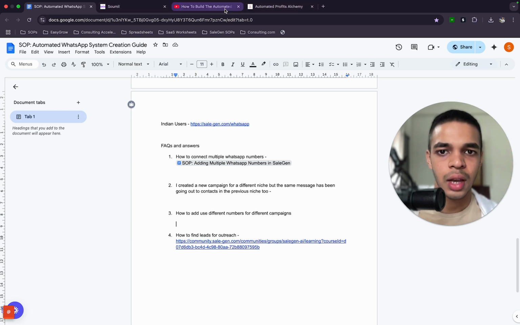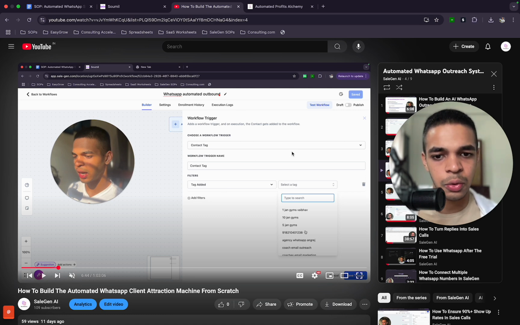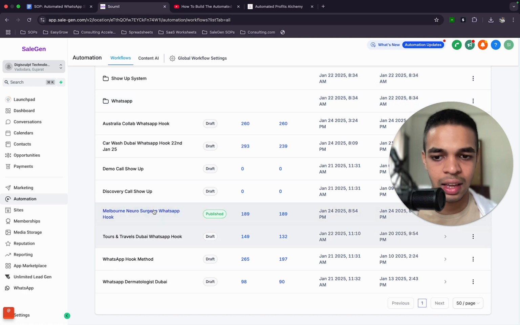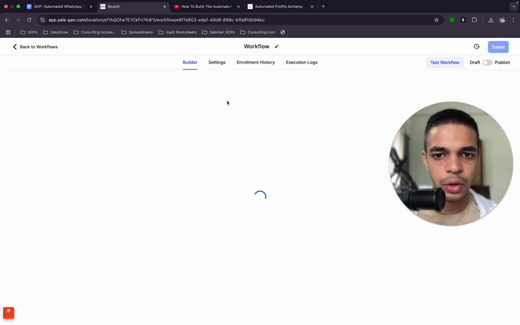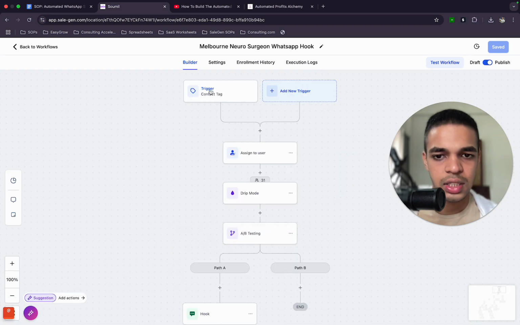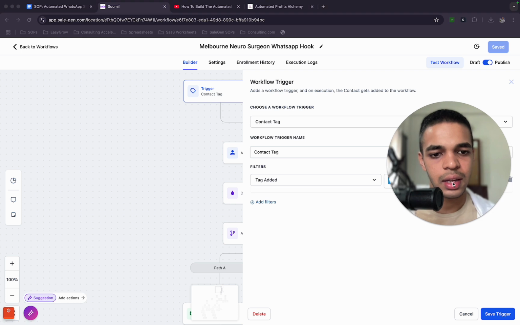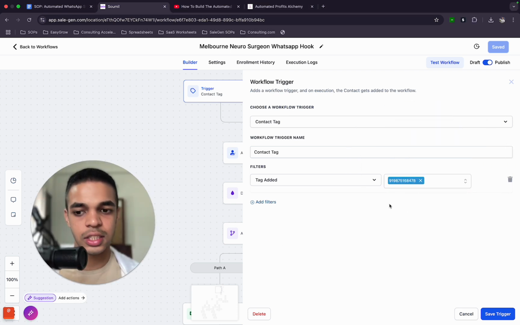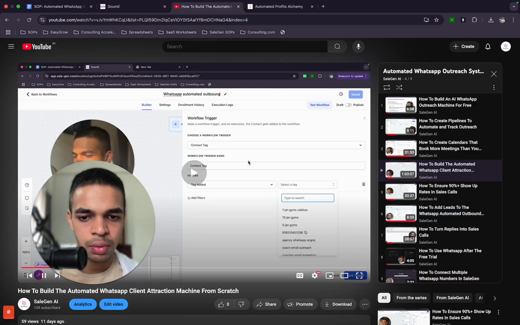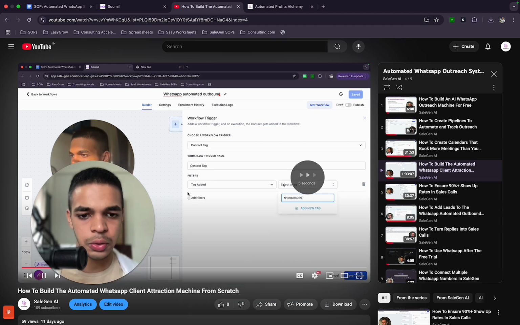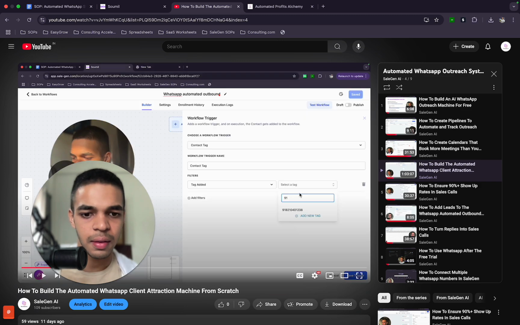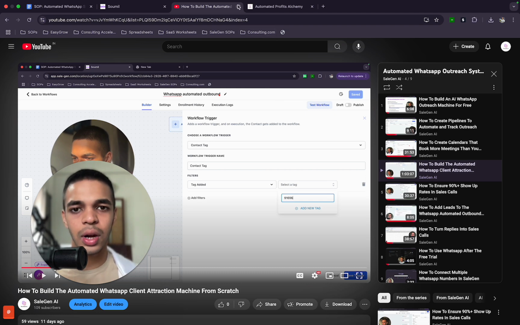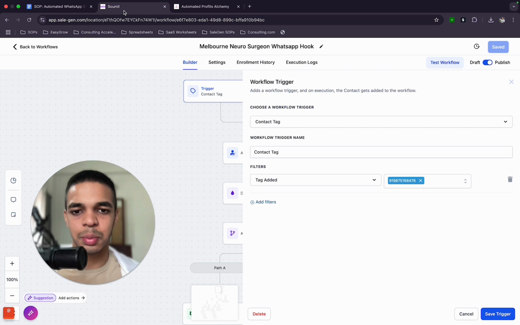If you remember, I showed you that when you start out this campaign, the thing which actually triggers the campaign is tag added. And this tag is the phone number using which we're going to be sending out the WhatsApp messages. I myself told you to do it, and this works well if you're just targeting one type of people. The fix is very simple, but I'll explain so that you actually understand what's happening.